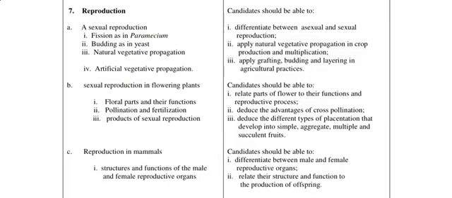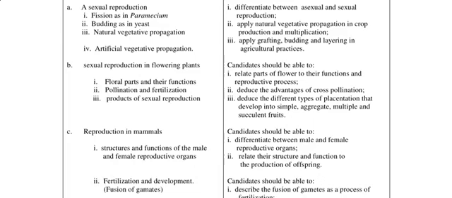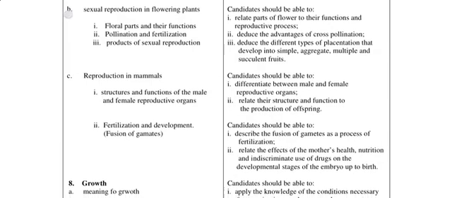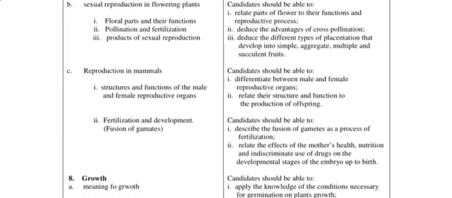Then for sexual reproduction in flowering plants, you should be able to relate parts of the flower to their functions and reproductive processes, then deduce the advantages of cross pollination and the different types of placentation that develop into simple, aggregate, multiple, and succulent fruits. Right, so that's another important part. If you do past questions a lot, you must have seen a lot on that particular aspect that has to do with placentation.